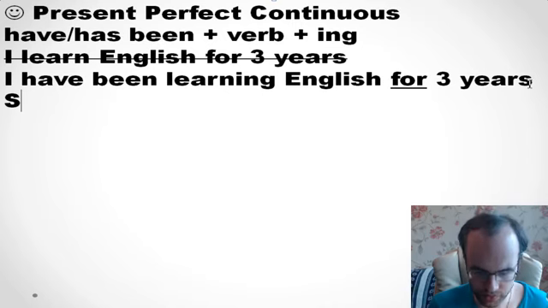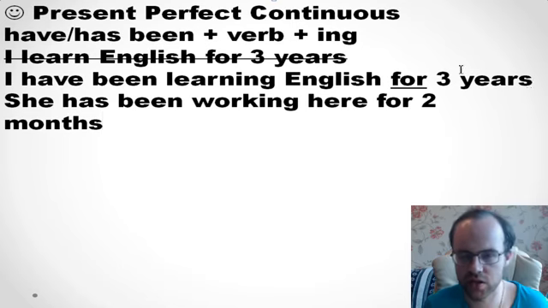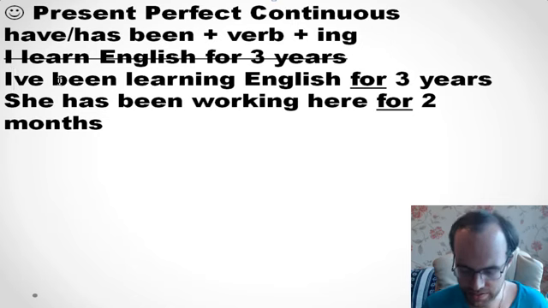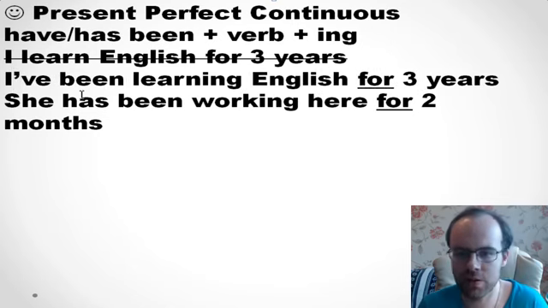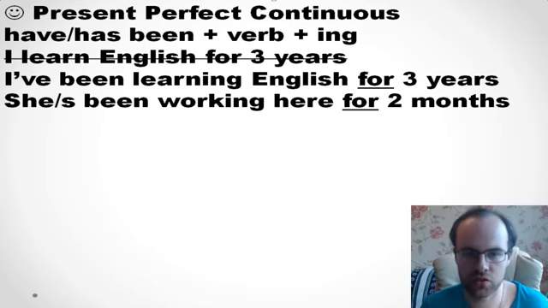Or one more example. She has been working here for 2 months. For 2 months, okay? She has been working here for 2 months. So it's the same story. You can also use a short form or a contraction. So you can say I've instead of I have. I've been learning English for 3 years. Or she's been working here for 2 months.